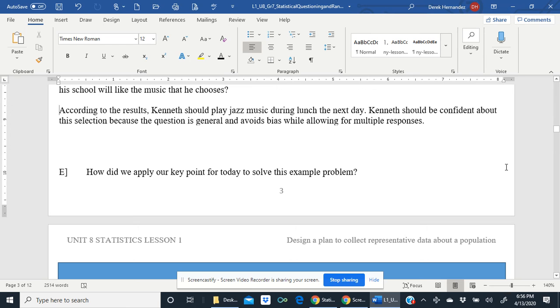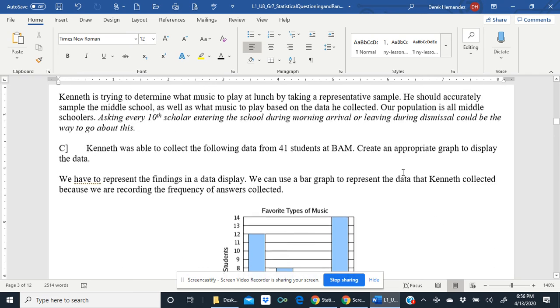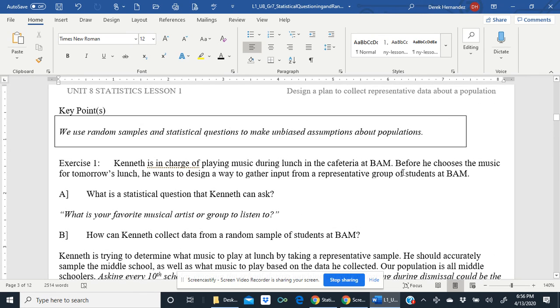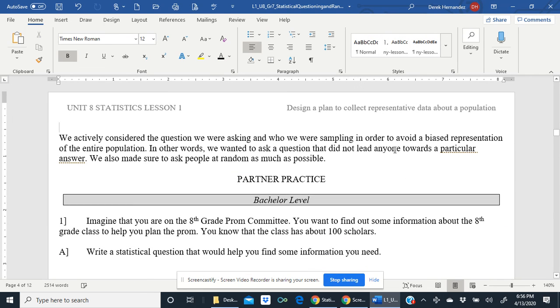E, how did we apply our key point for today to solve this example problem? Well, we had a key point, which was we use random samples and statistical questions to make unbiased assumptions about populations. So let's see. We actively considered the question we were asking and who we were sampling in order to avoid a biased representation of the entire population.